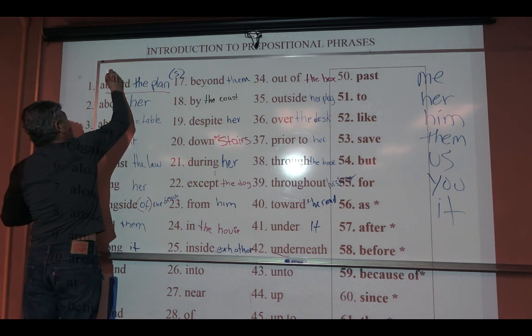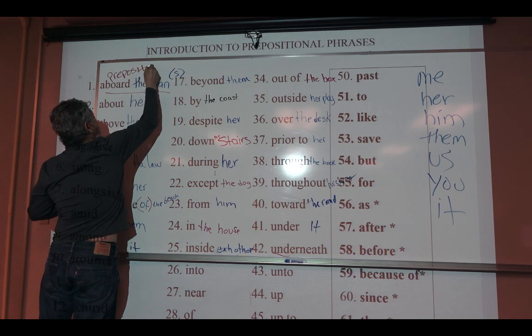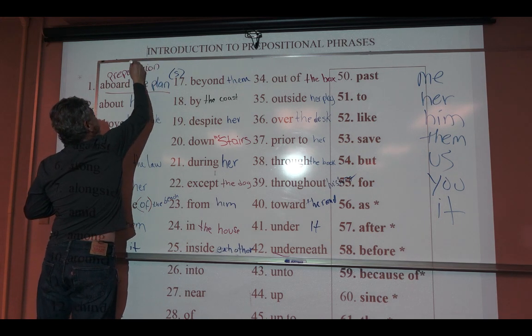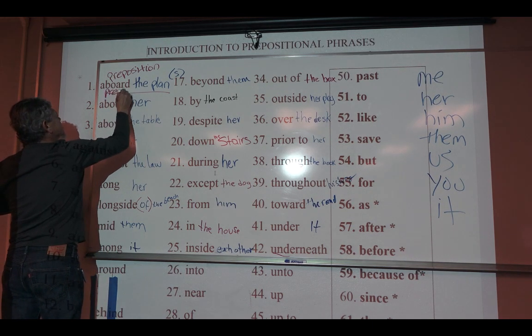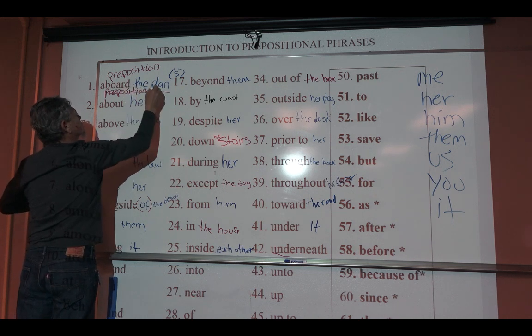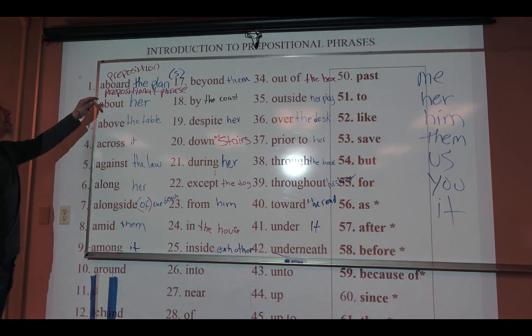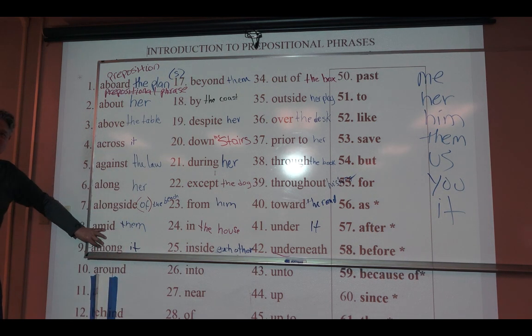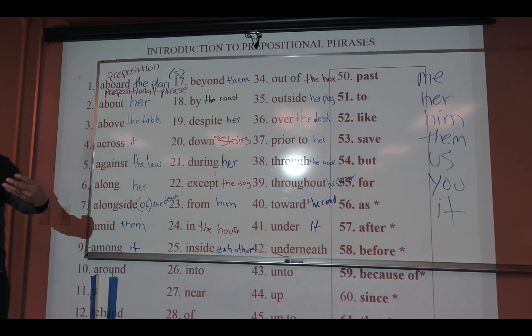This is the preposition, and this is the prepositional phrase. So these words are the prepositions, and together they form a prepositional phrase.